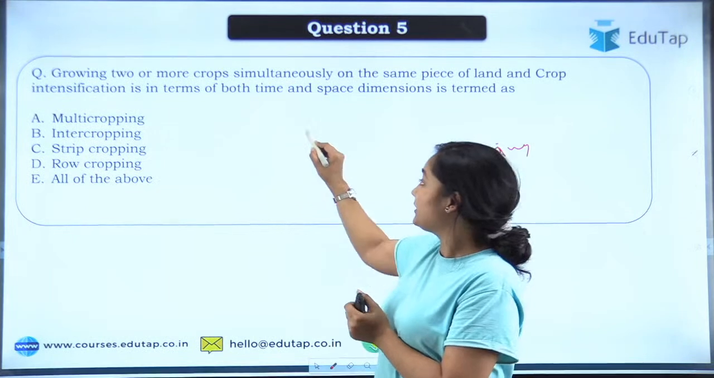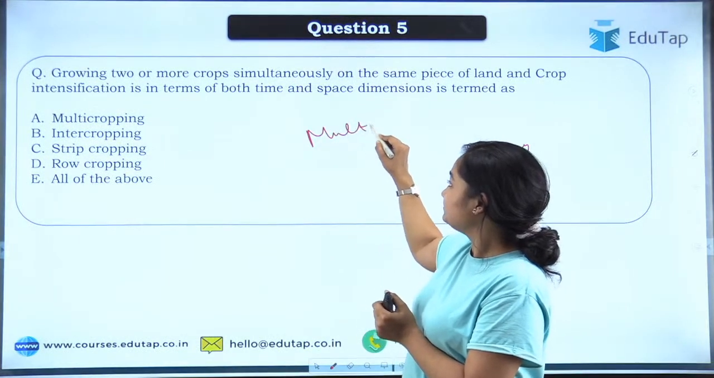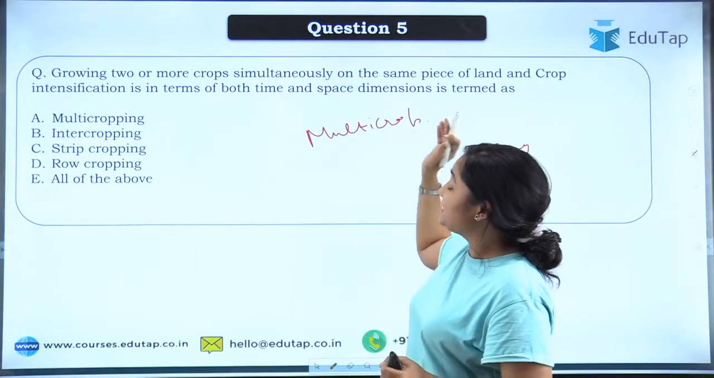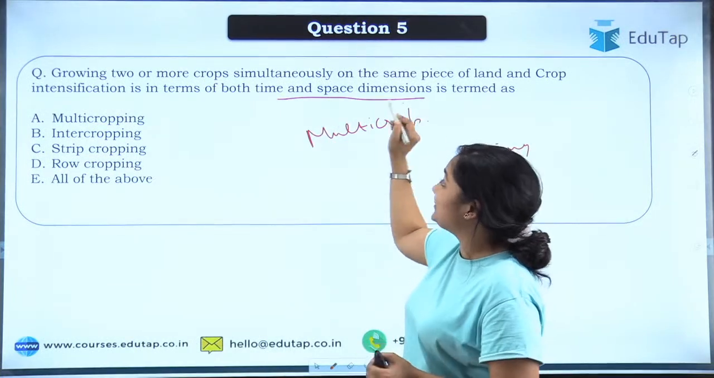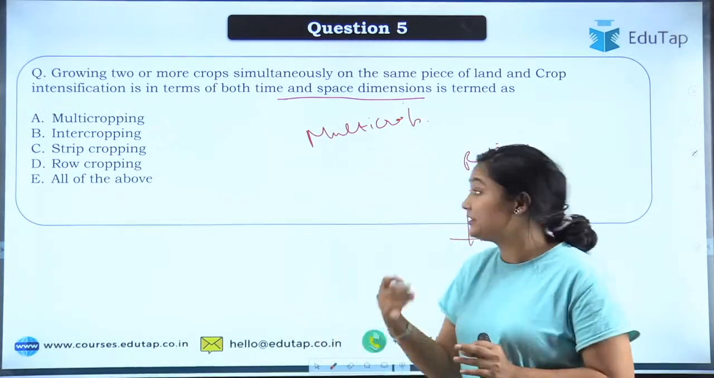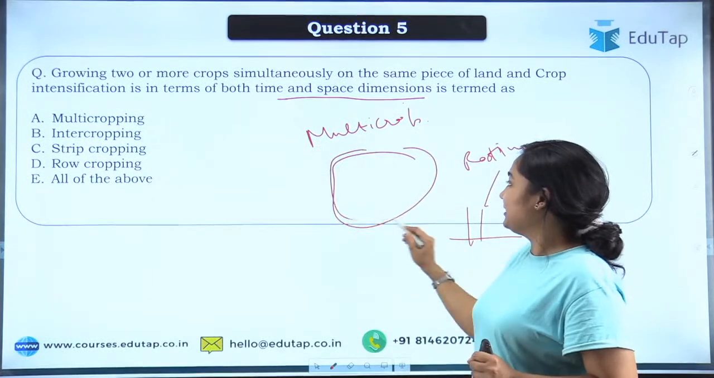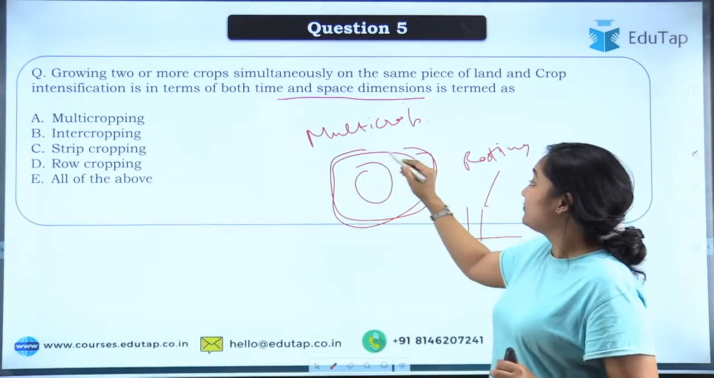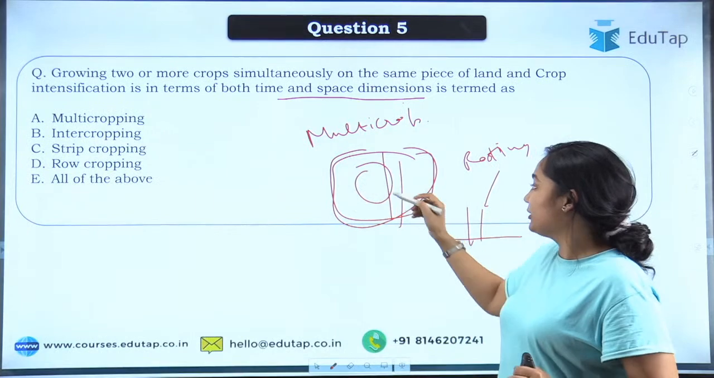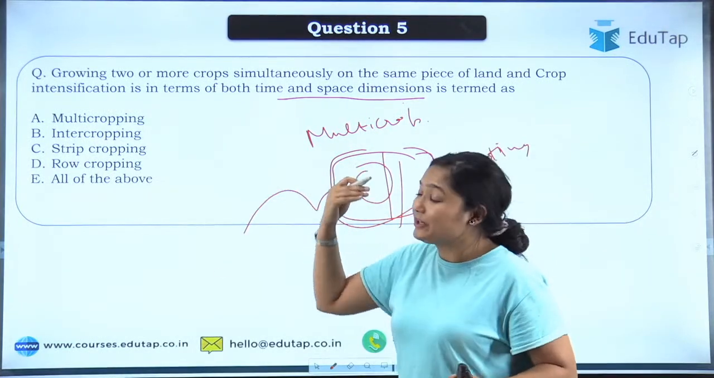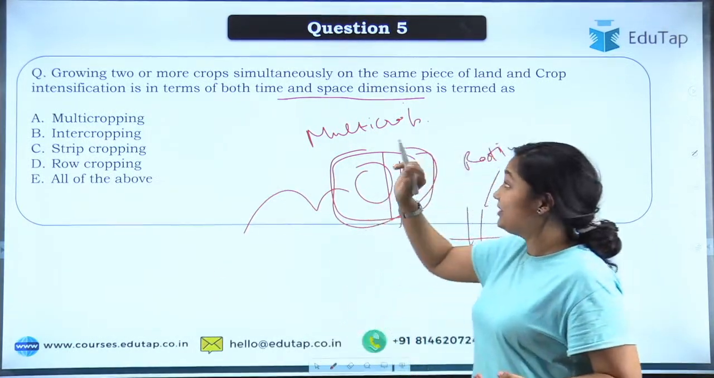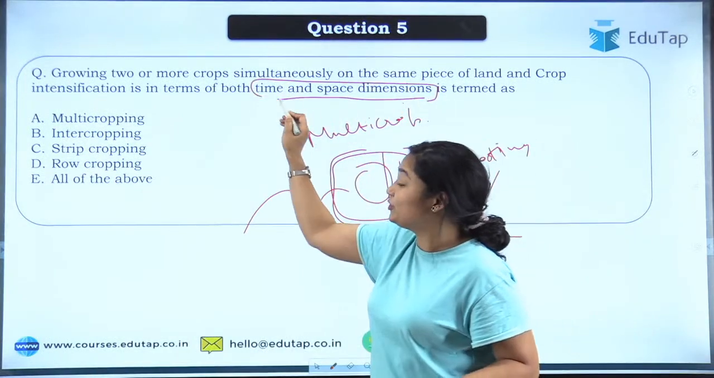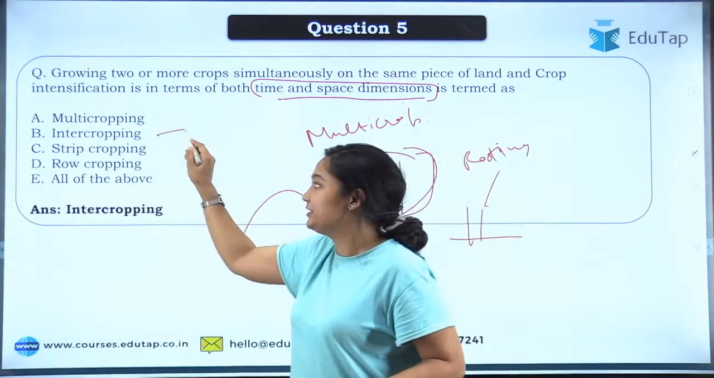Again, see, when we are talking about multi-cropping, it is not constrained by the time and space dimension. Multi-cropping is when you grow in a field in patches, or grow in rows, one after another, all of that will be called multi-cropping. But when we are saying that intensification should be in both time and space, the answer becomes intercropping.